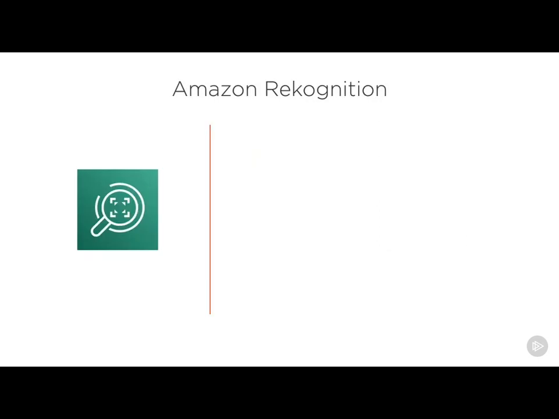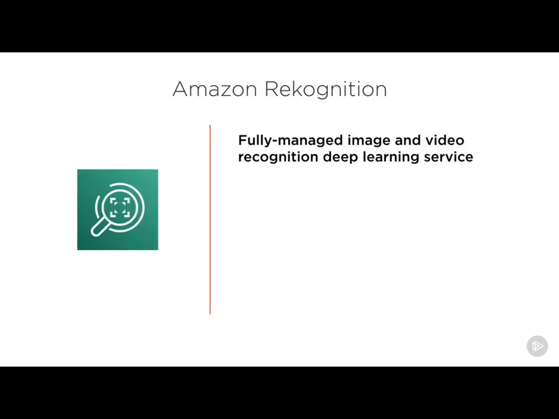First of all, we have Amazon Rekognition. And this is a fully managed image and video recognition deep learning service. Now, that's a mouthful, but what it means is we can pull data and insights out of both images and video. And it can identify objects within images. So if you want to quickly detect what objects are within an image, you can simply pass the image into Rekognition and then you'll get a response back that contains those objects.